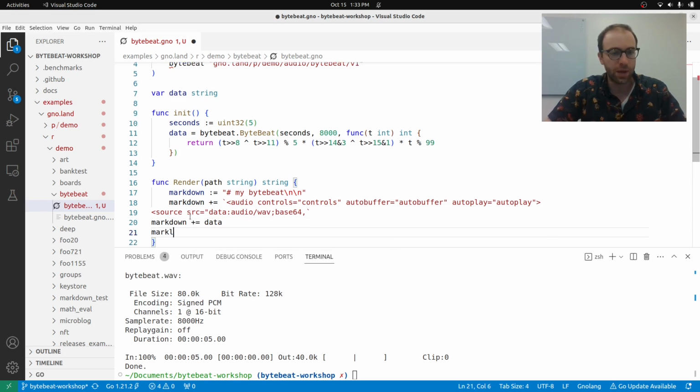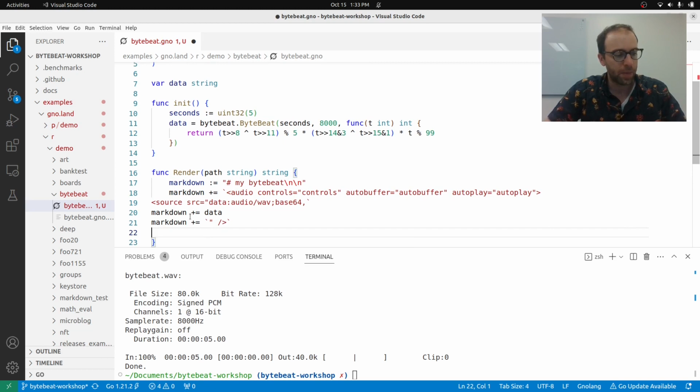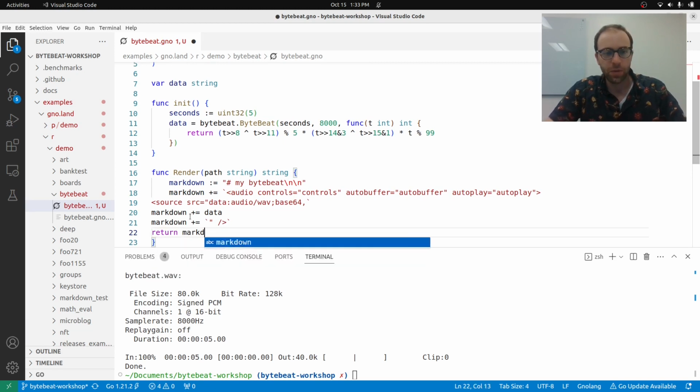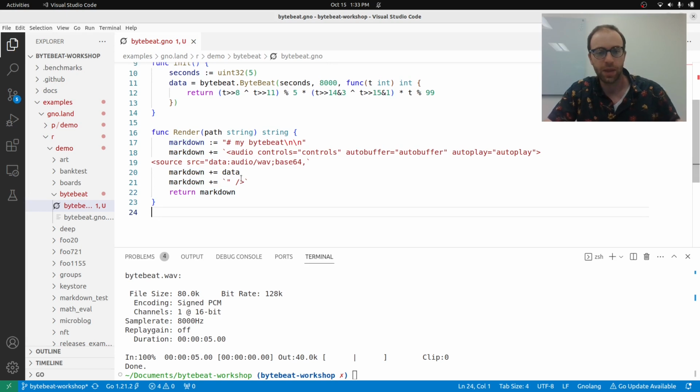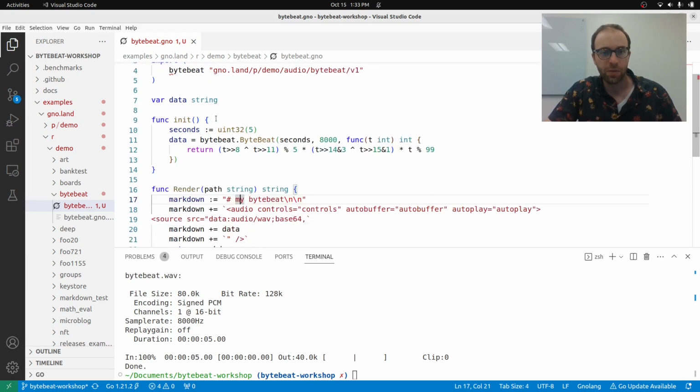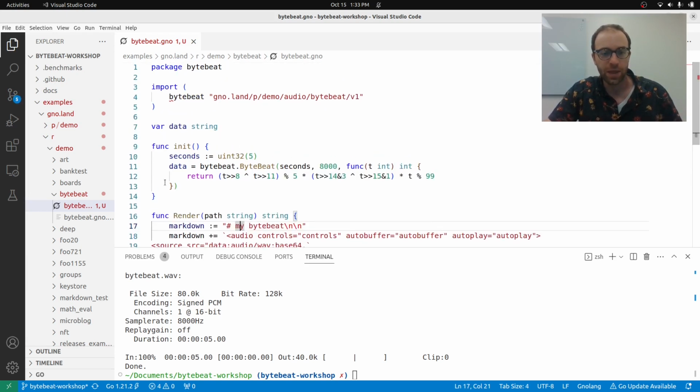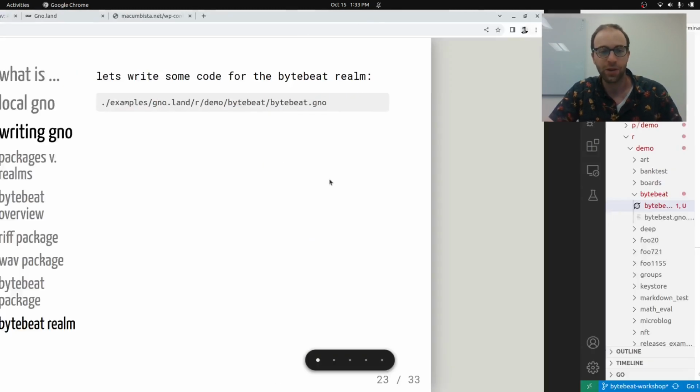And then we'll add in the stop. And then we'll return the markdown. And once we return the markdown, the Gno.land interface will actually use the markdown and generate the HTML. So that's it. This is our realm. It's a very small realm, but it's unique. It will be the only one that has ByteBeat audio, I think.